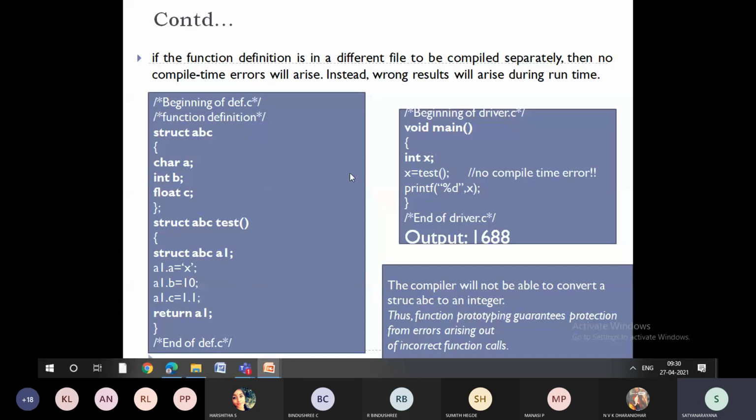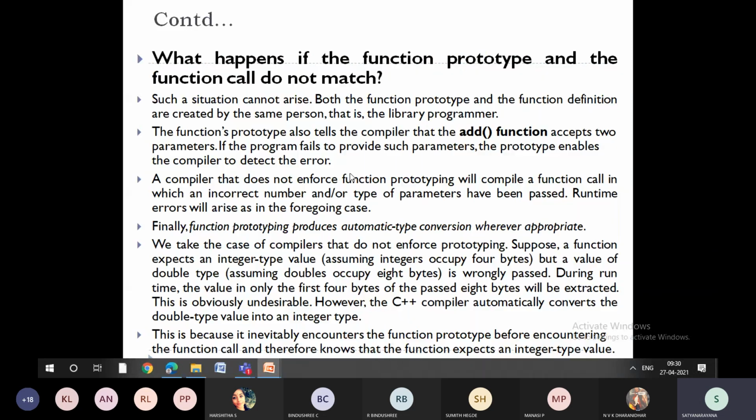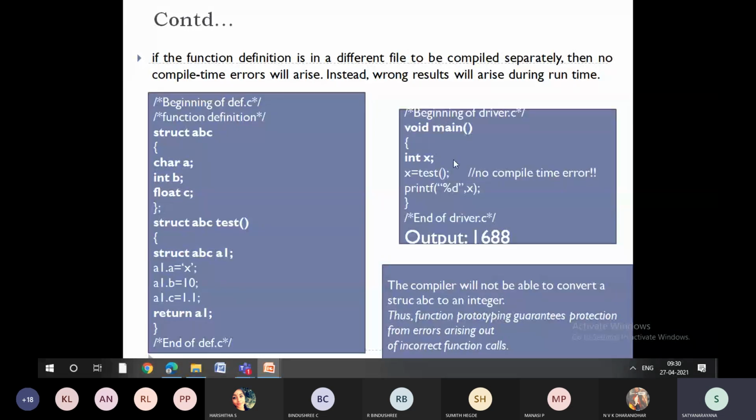That is where type conversion will come into the picture. In C++, function prototyping will do the automatic type conversion wherever it is required. Say for example, in this example, if I give the return type as integer, but I have passed the variables as double, then it will convert from double to integer, then process it and give the appropriate results.